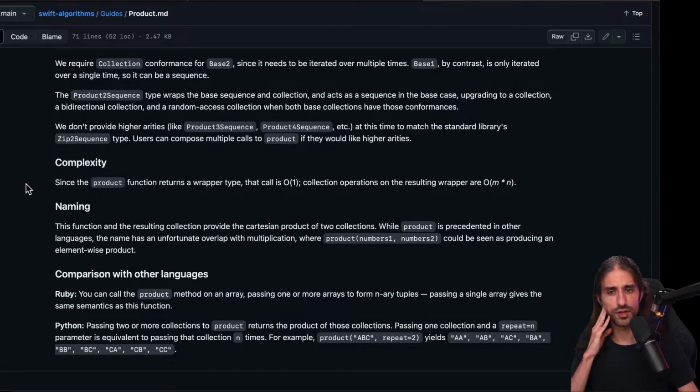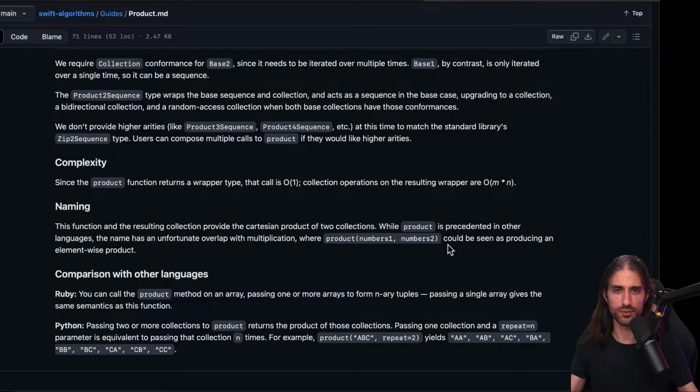Complexity: since the product function returns a wrapper type, that call is O(1), and then it's when you iterate over that that you actually have the complexity. And so it's M times N, because that's just the cardinality of the Cartesian product of two sequences of length M and N. Okay. So naming: this function and the resulting collection provide a Cartesian product of two collections. While product is precedented in other languages, the name has an unfortunate overlap with multiplication, where product(numbers1, numbers2) could be seen as producing an element-wise product. Okay.